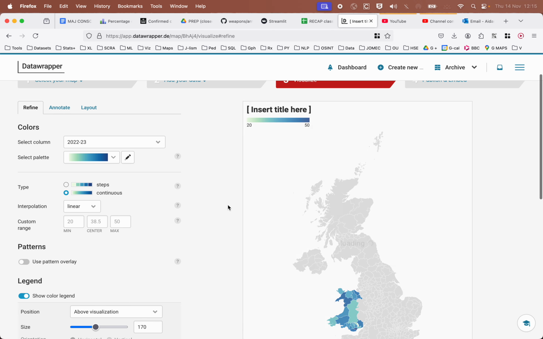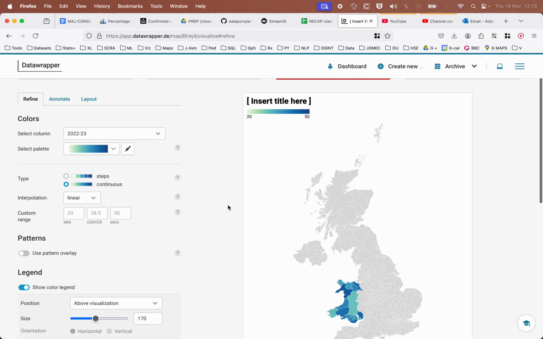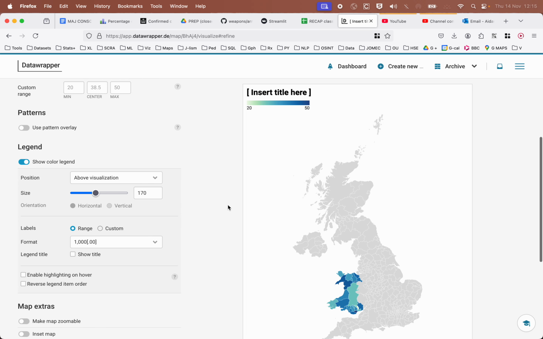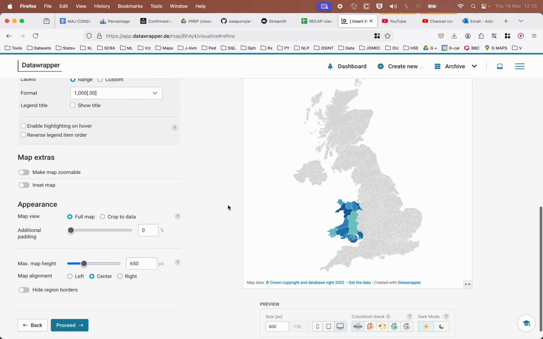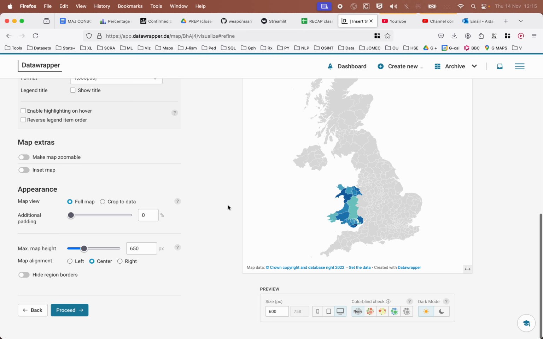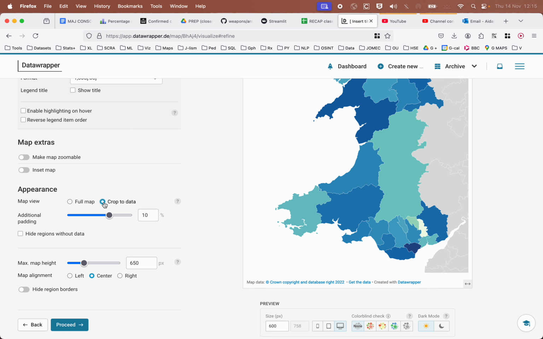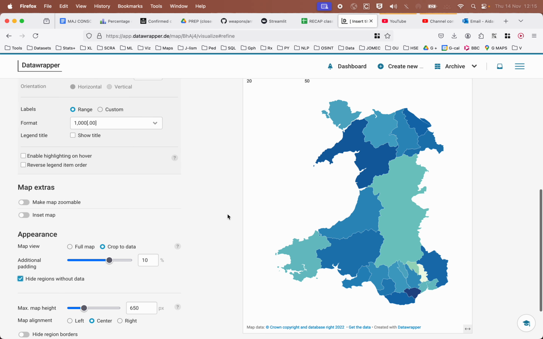And then again, the crucial bit we need here is crop to data. Under appearance, we get crop to data. And so we'll crop the map and only show, and we can then hide regions without data and get rid of the rest of England. And that is our map.